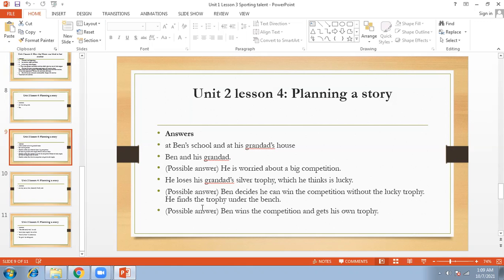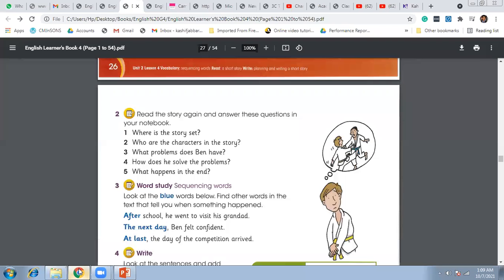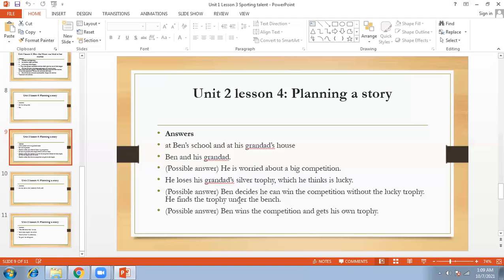He finds the trophy under the bench, right? How does Ben solve the problem? So we can write these two answers for question number 4. And the last answer for question number 5, Ben wins the competition and gets his own trophy.